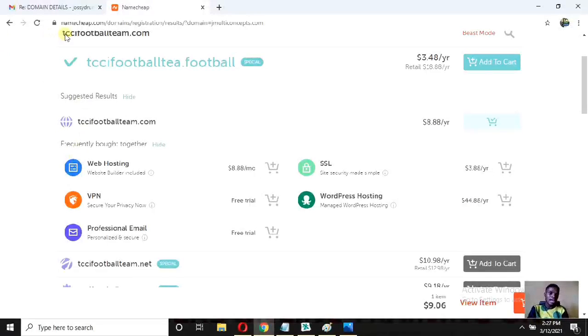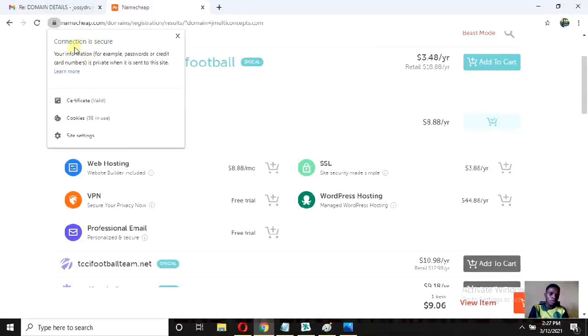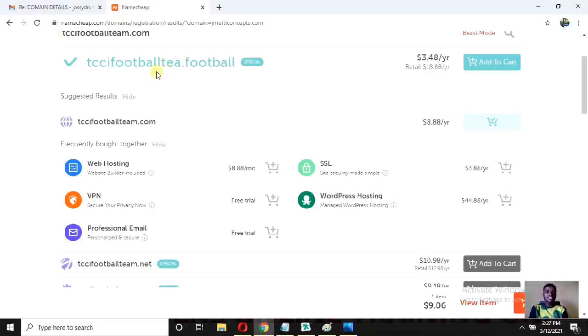Now if you check at the left top bar, you will see a key before namecheap.com. This key, if you click on it, you will see what message it brings. You are seeing it. They said your information, for example, password or credit card number, is private when it's sent to this site. Now, if you enter any site and it's not showing this key, please don't put any of your personal information on that site, meaning that site is not safe. Any information you are putting on that site can be easily accessed by anybody.